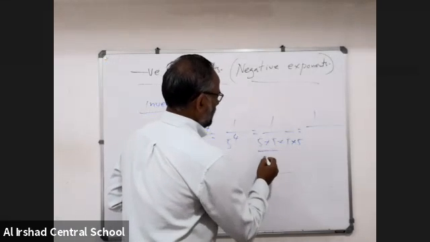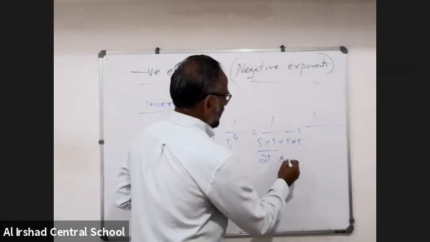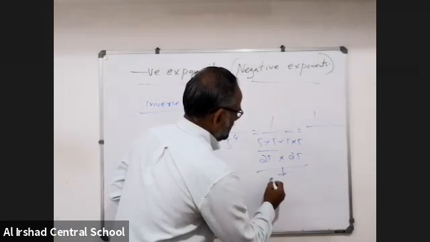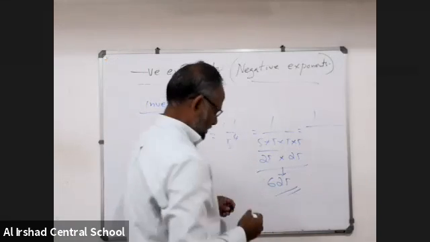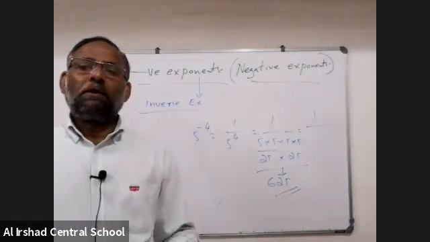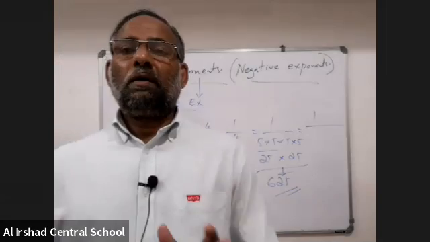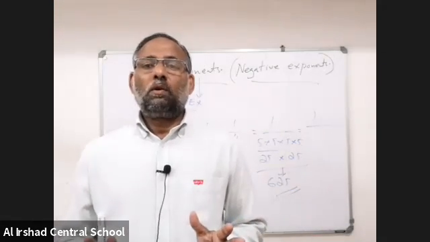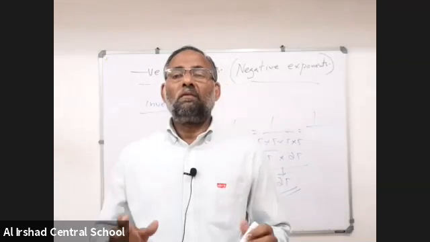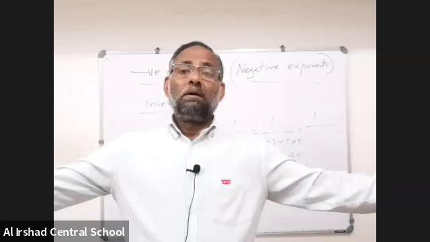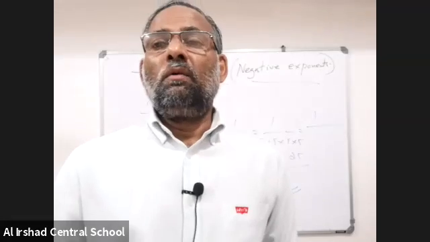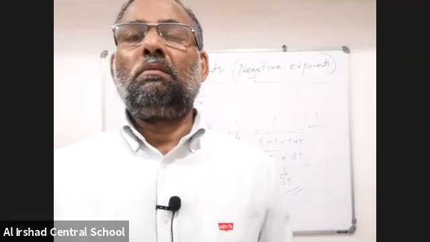Or you can do it like this: 5 into 5 is 25, again 5 into 5 is 25, and 25 into 25 is 625. That way also you can do. Whatever way, I told you it will take time. You have to understand this properly. Exponents, even though now you are facing difficulty, are very, very interesting. Using exponents we can represent a big number, and also a very, very small number.